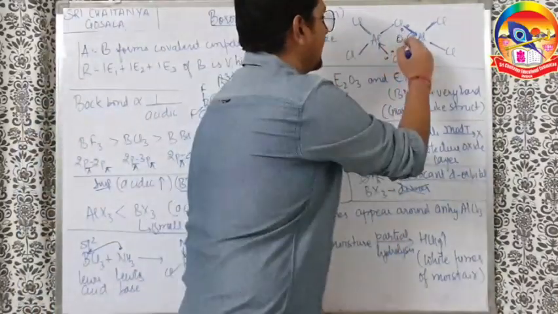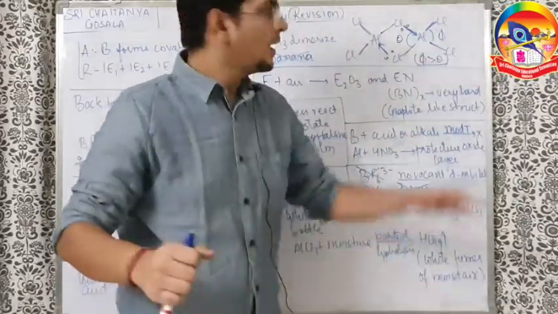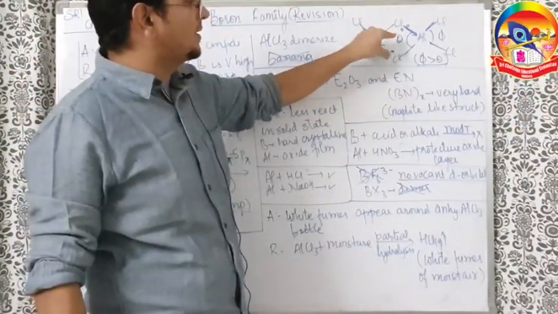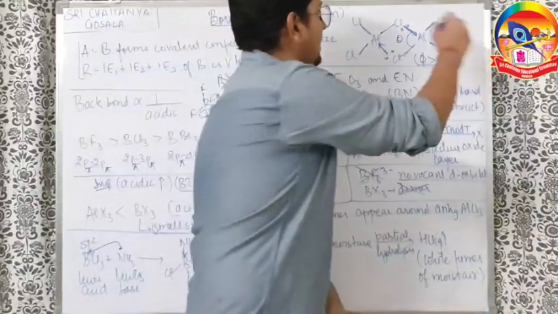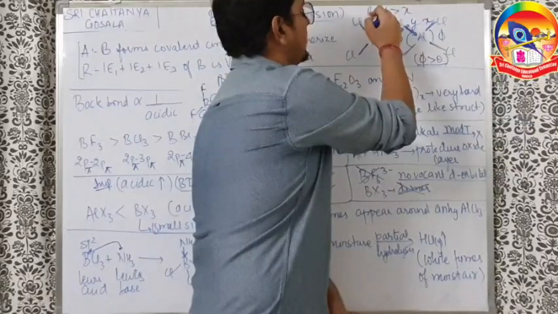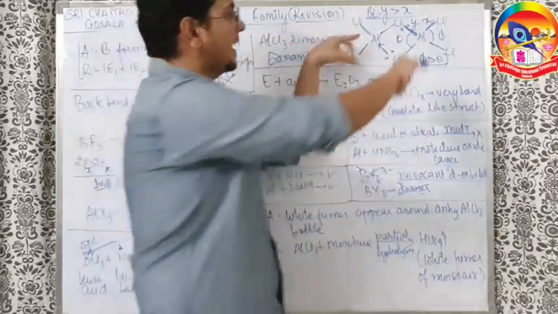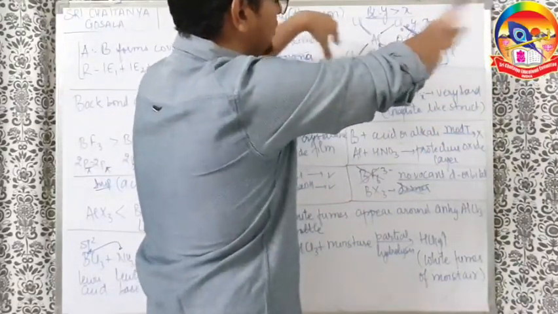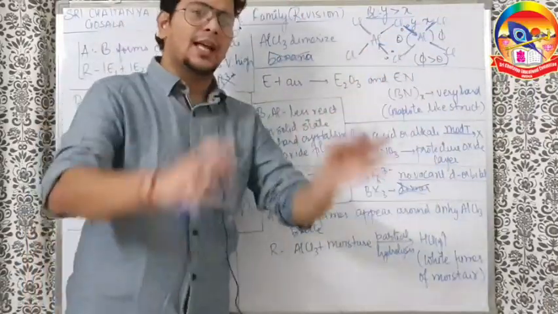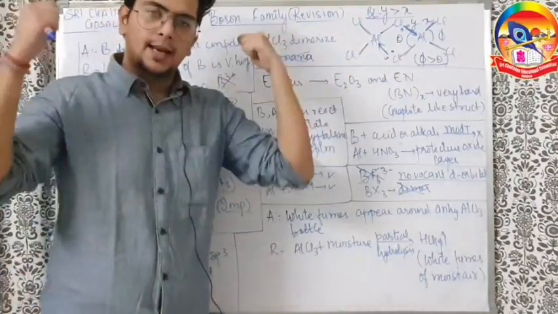Now here, if the inside angle is theta, outside is psi, always the outside angle will be more than the inside angle. Why? Because outside the hands are free to move, so a larger angle will be formed. Inside they are constrained, so a smaller angle will be formed. Similarly, if the outside bond length is x, inside is y, always the inside bond length will be more than the outside bond length. Why? Outside Cl is normal, but inside because of the stretching, they will try to go away as far as possible. So because of the stretching, y is always larger than x. Not only for this structure, any structure which looks like this, always the inside angle will be smaller and the inside bond will be larger.